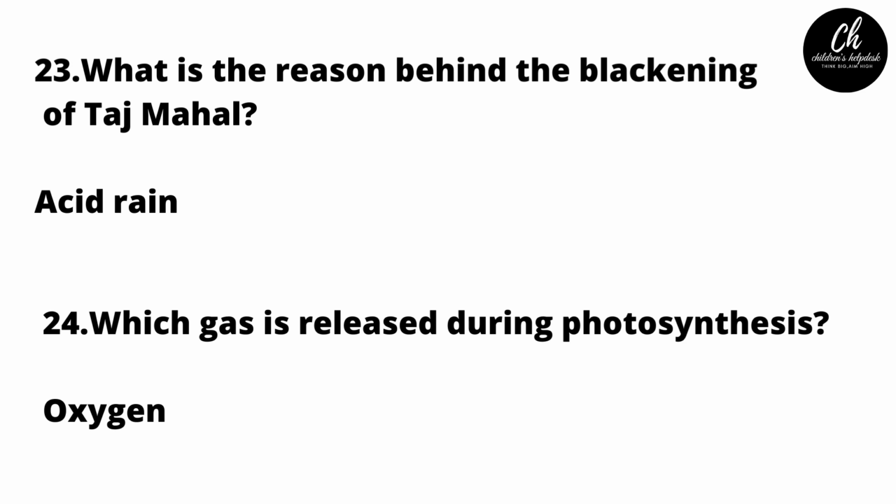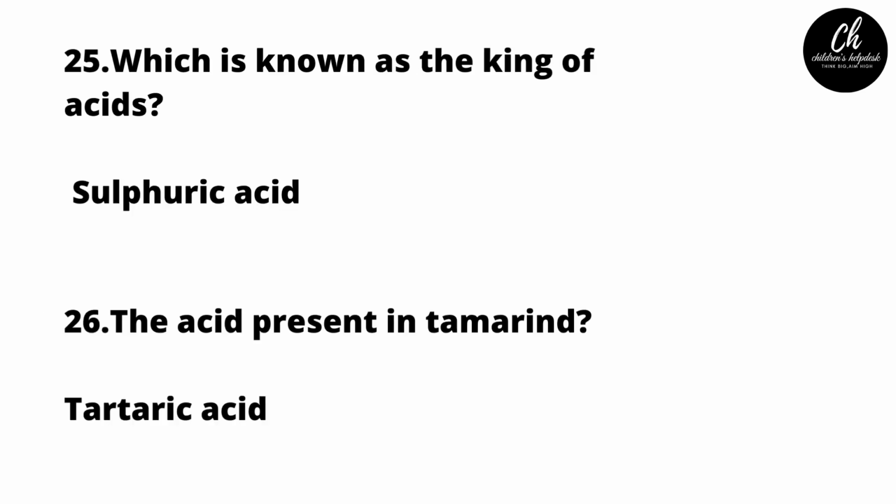Which gas is released during photosynthesis? Oxygen. Oxygen gas is released during photosynthesis. Which is known as the king of acids? Sulfuric acid. Sulfuric acid is known as the king of acids. The acid present in tamarind? Tartaric acid. Tartaric acid is present in tamarind.